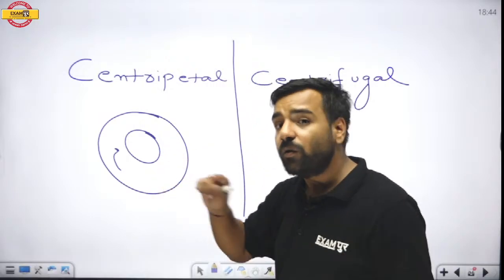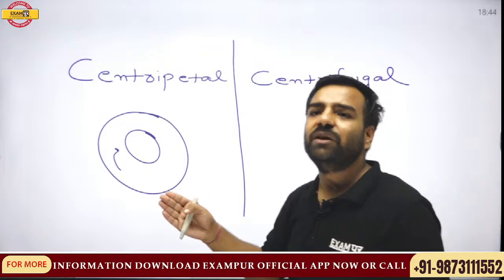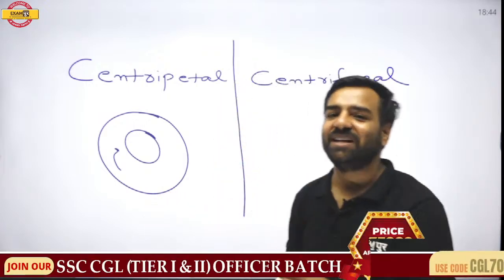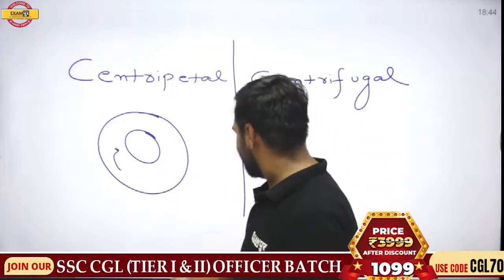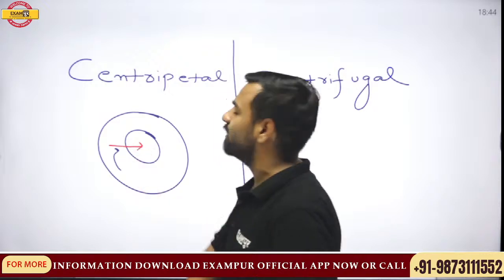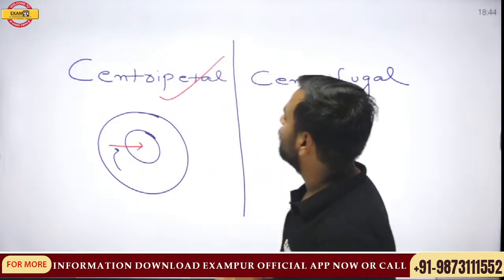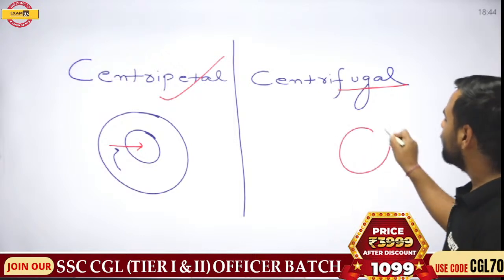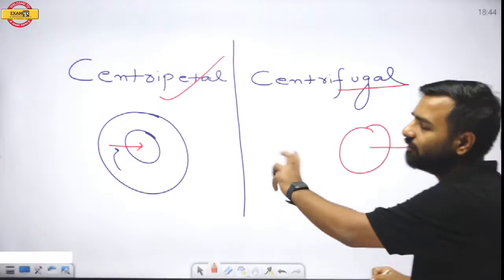Why? So that he doesn't fall down. So that force is centripetal force. Absolutely correct. The force acting inwards toward the center is centripetal force, and centrifugal force is the one which acts outwards. So there's a difference between the two.